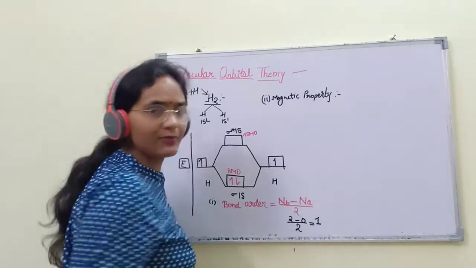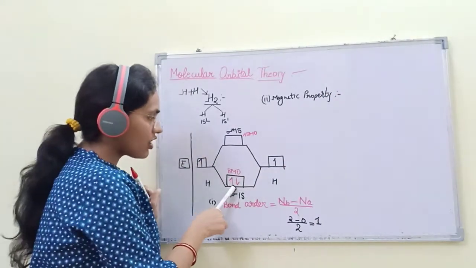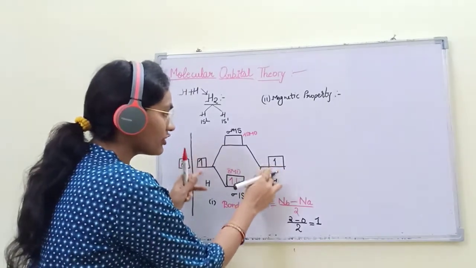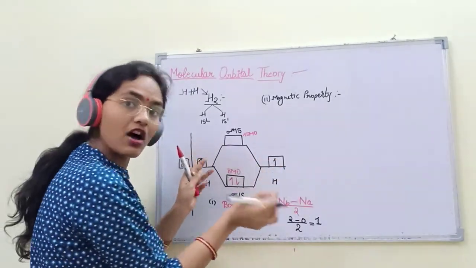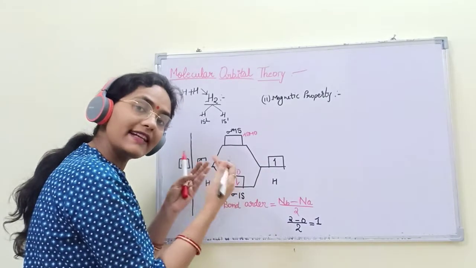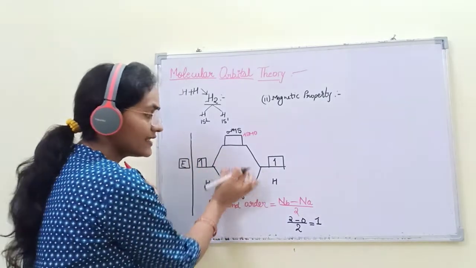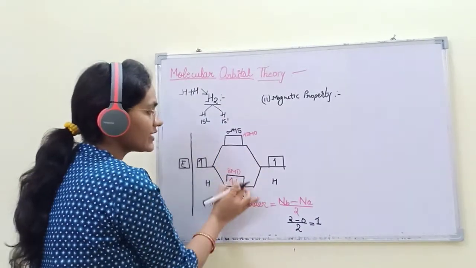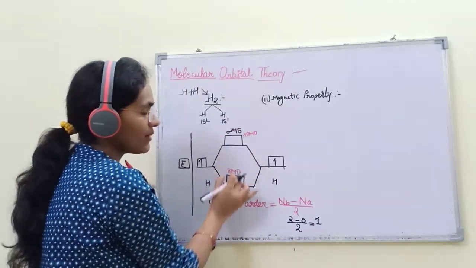The second, magnetic property. What is the magnetic property? We will not see whether electrons are paired in the atomic orbitals because formation of the molecule will take place. It means we will see in the molecule the magnetic property, whether it is paramagnetic or diamagnetic.